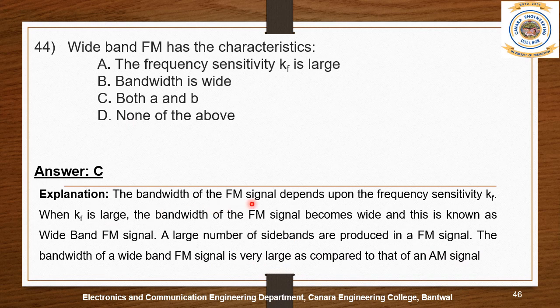The bandwidth of the FM signal depends upon the frequency sensitivity Kf. When Kf is large, the bandwidth of the FM signal becomes wide and it's known as wideband FM signal. A large number of sidebands are produced in an FM signal. The bandwidth of the wideband FM signal is very large as compared to that of an AM signal. So the answer is C, both A and B: A is the frequency sensitivity Kf is large and B is bandwidth is wide.